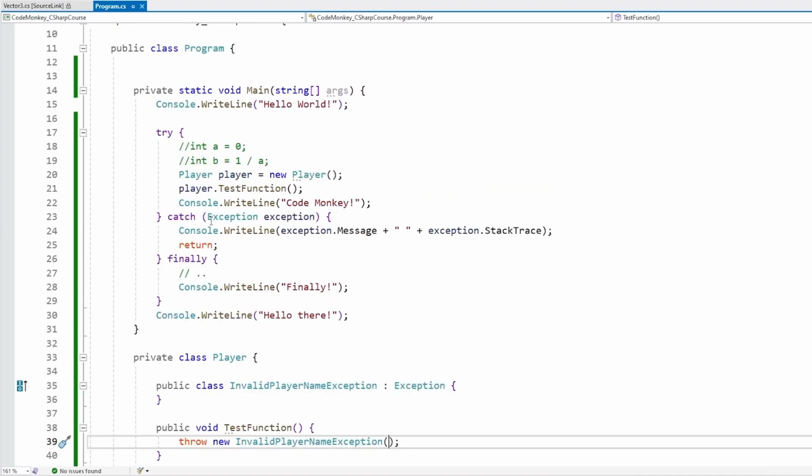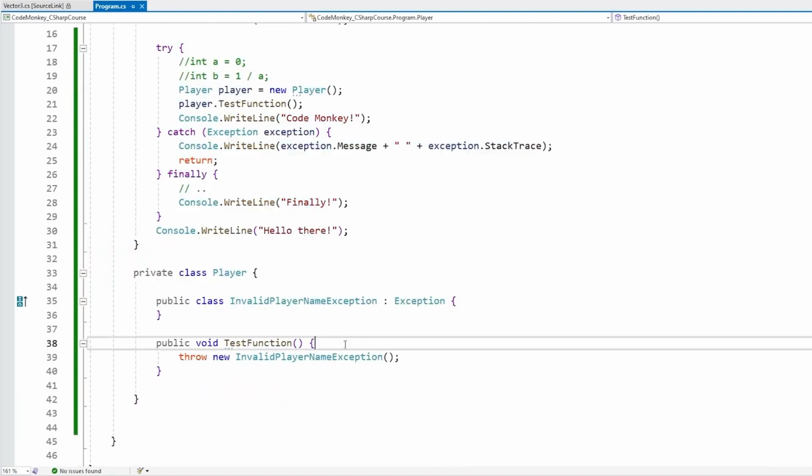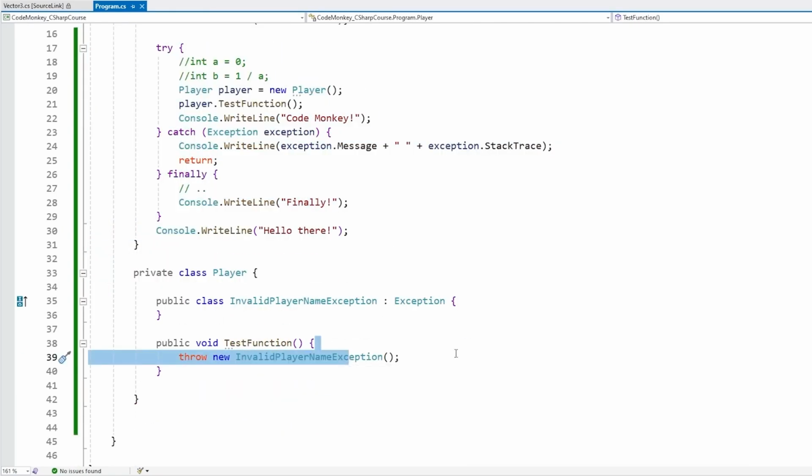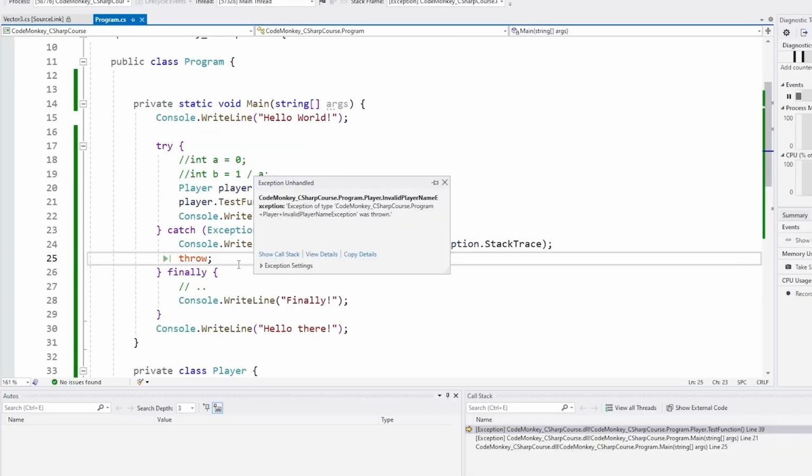Also, one more thing is, for example, over here, if we do a try catch, sometimes you might be running this inside some kind of function, and that function might be calling some other function that might throw an exception. So essentially, you've got functions within functions, and sometimes you want to basically just keep throwing the exception all the way up the call chain. So if you want to do that, you can just call throw, just like this, and this is basically going to rethrow the exact same exception. And there it is, in this case, since we are throwing once again on the main, then we end up with a regular exception.